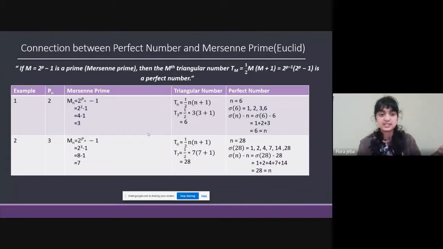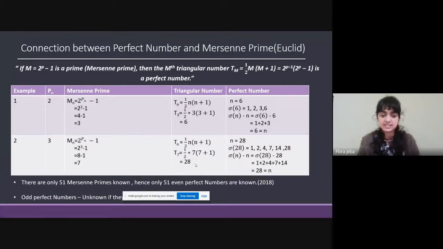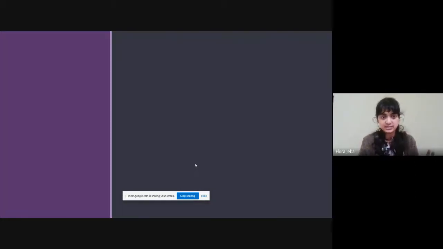For example, 3 is a Mersenne prime and the third triangular number is 6, so we can see that 6 is a perfect number. Similarly for 7, 7 is a Mersenne prime. The 7th triangular number is 28, and that is a perfect number. Since only 51 Mersenne primes are known, only 51 perfect numbers are known, and we do not know if any odd perfect numbers exist.